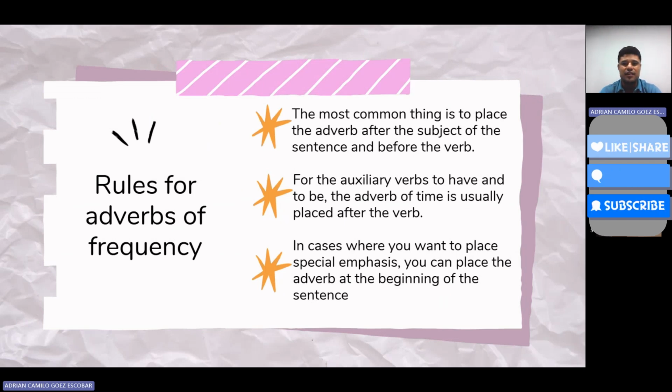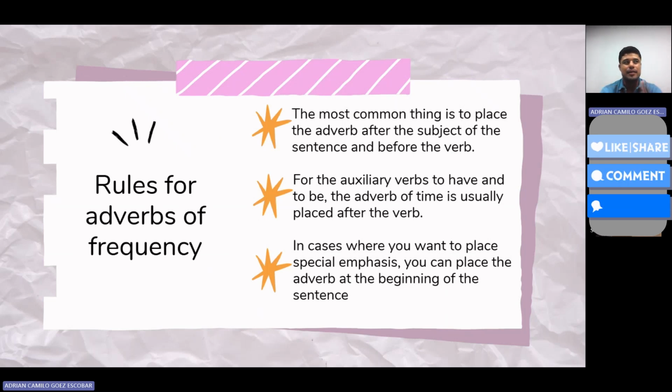When a sentence contains an auxiliary verb or a modal verb, have, has, will, the adverb of frequency is placed between the auxiliary or modal and the main verb. Example, you should never talk to strangers.